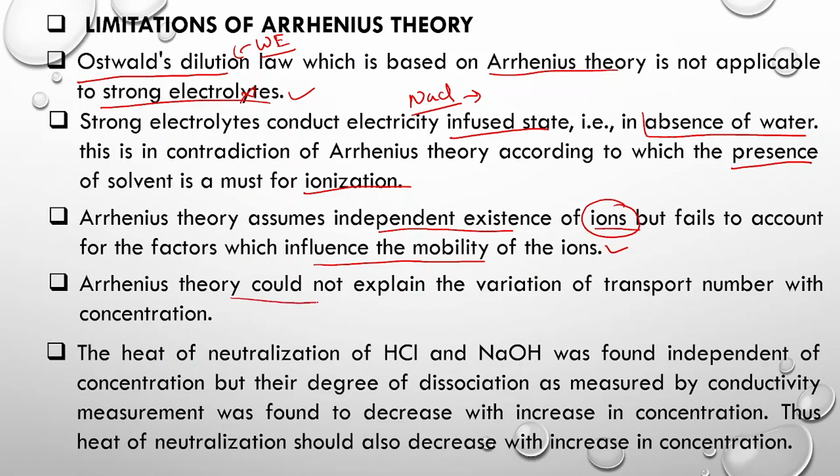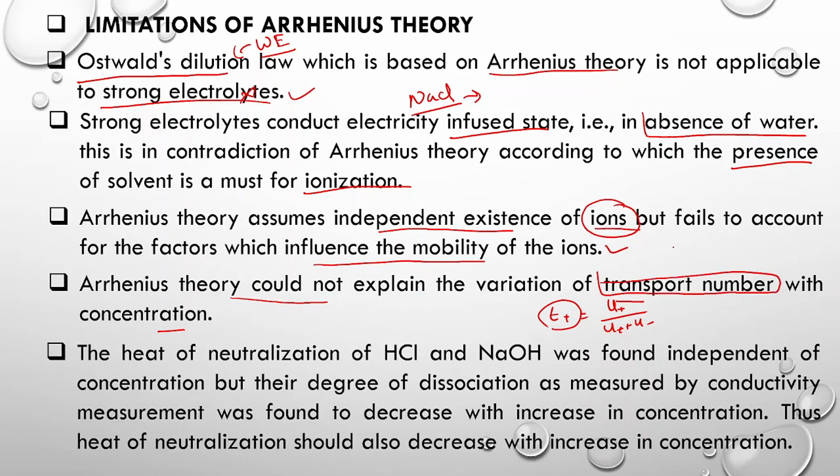Then Arrhenius theory could not explain the variation of transport number with concentration. The transport number is the fraction of charge carried by either the cation or the anion, and we write it as t+, which is equal to the velocity of the cations upon the total velocity of cations plus anions. So it is the fraction of electricity conducted by either cations or anions. It is defined as the transport number, and Arrhenius theory could not explain why the transport number varied with concentration.